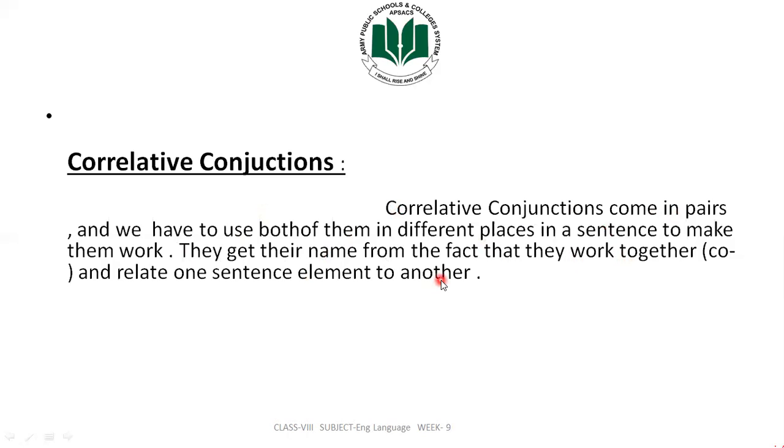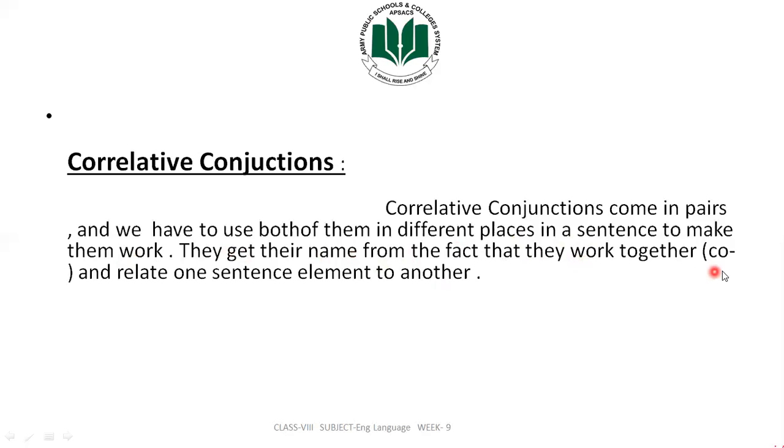So what you got from this is that correlative conjunctions always come in pairs, always in two, and we have to use both of them in different places in a sentence so that we can complete the sentence, and they can work. They get their name from the fact that they work together: co and relate.